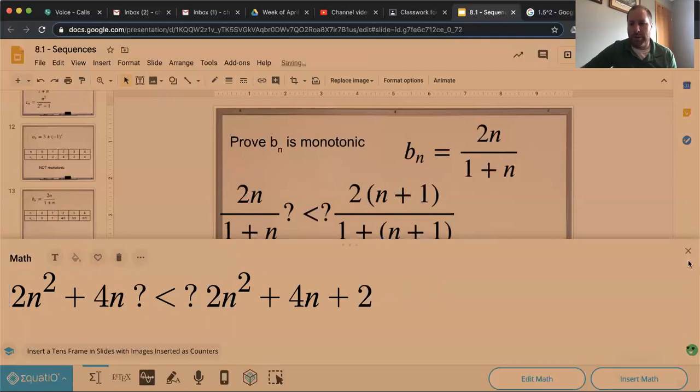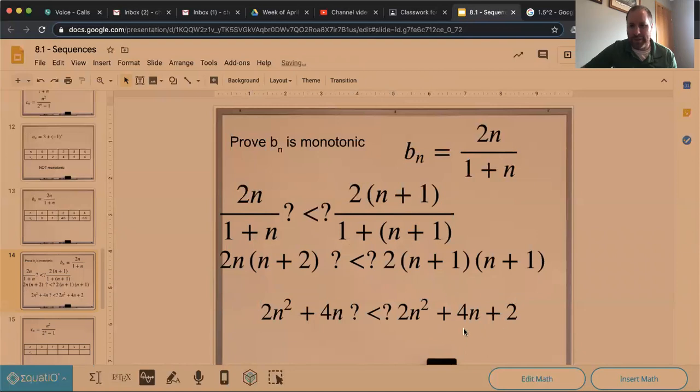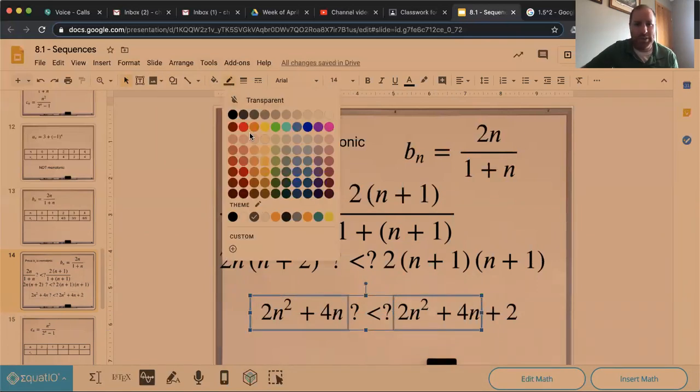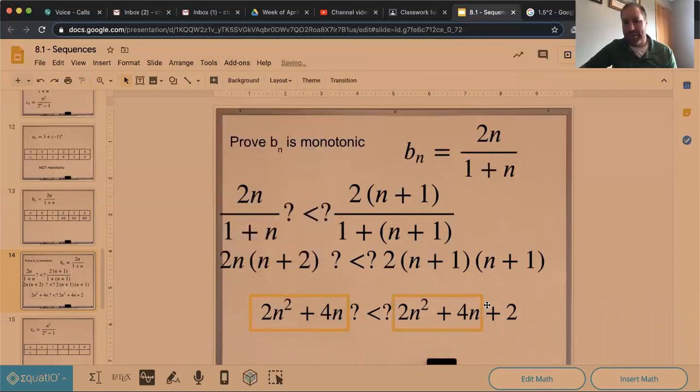Once we've distributed all of that stuff out, we can see, oh, for sure, this stuff over here is always bigger than the stuff over here because it has 2 added to that. So just to emphasize this, let's take this one, and we can compare these two things, right? It has the same stuff in it on both sides. Maybe we'll make that in a nice gold or something a little thicker. So this means it must be true. The next number, this side, will always be larger than this one. So this first part has to then hold.